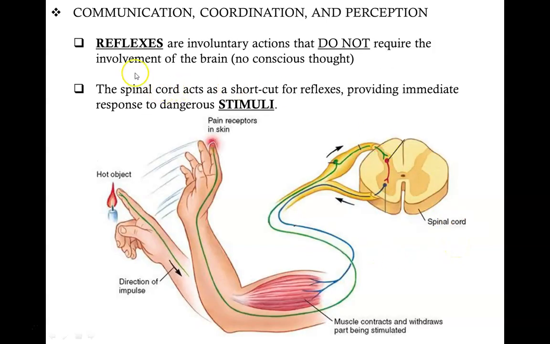As was mentioned previously, reflexes are involuntary actions that do not require the involvement of the brain, so no conscious thought is involved. The spinal cord acts as a shortcut for reflexes, providing immediate response to dangerous stimuli. So if you touch a hot object, the signal is sent along the nerves towards the spinal cord, but instead of going to the brain where you can decide whether you want to move your hand away or not, it kind of short circuits it and comes back telling the arm to move away from the heat.